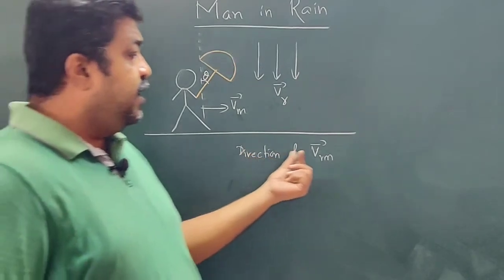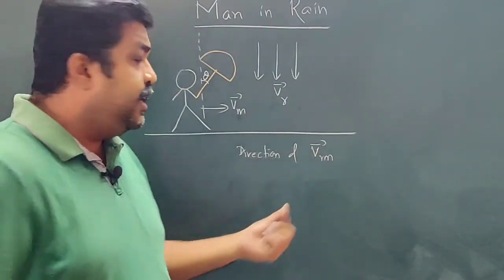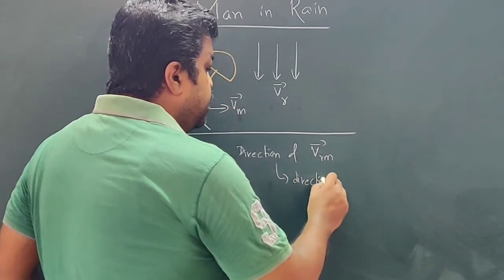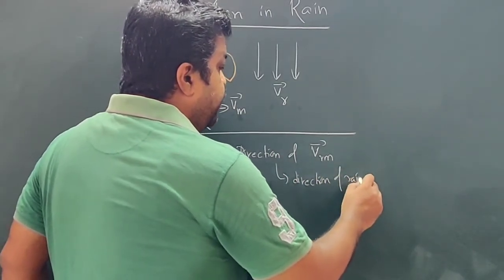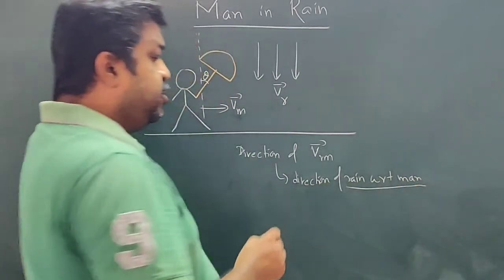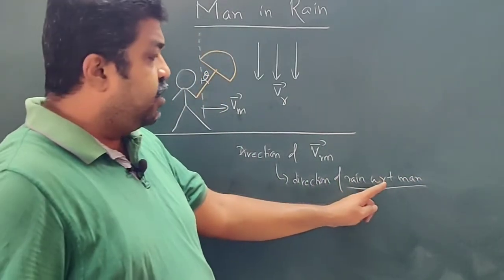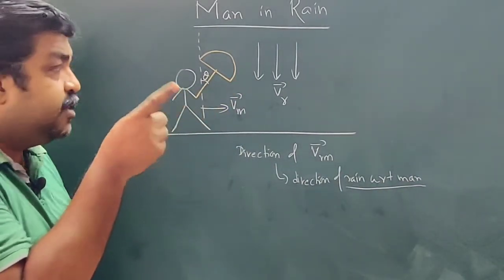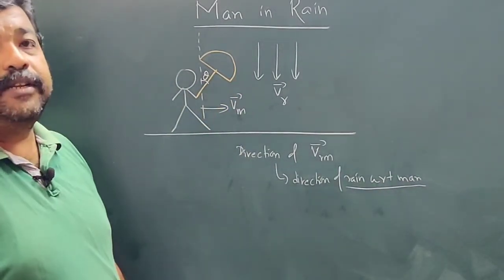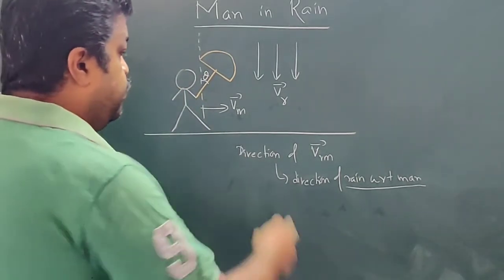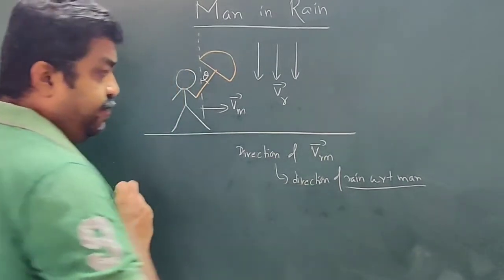So we have to find the direction of velocity of rain with respect to man. If we are able to find the velocity of rain with respect to man, that means we are able to find the direction of motion of rain with respect to the man, and in that direction you have to hold the umbrella to protect the person from getting wet. So we have to find the direction of Vrm.